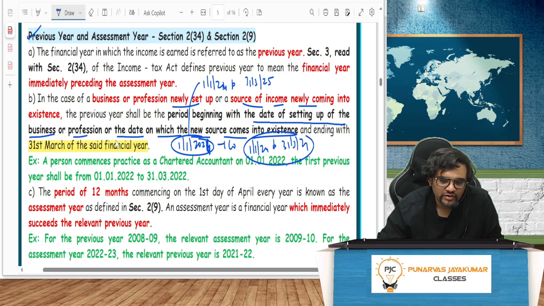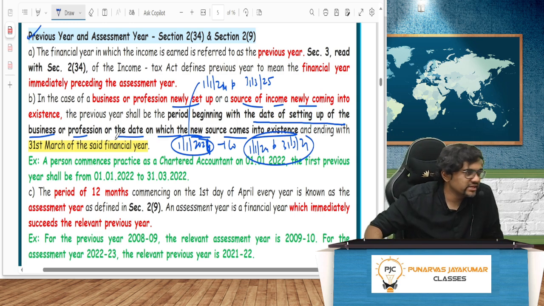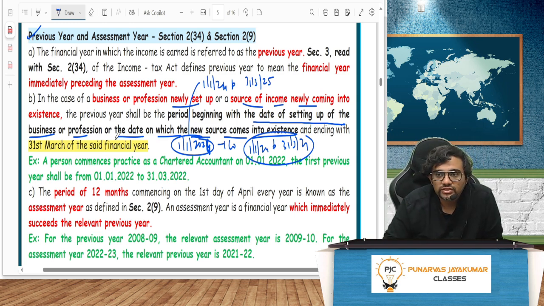So the financial year for 1/1/24 would actually be till 31st March 25. But that does not change income tax. For income tax it is 31st March 24 only; you have to file the return and everything should happen. But company law related stuff, filing of annual accounts, conducting of AGM, all that will happen next year. That's what I wanted to tell you, so kindly do not get confused. Good, Srividya, you're 100% right. Do not get confused between financial year and previous year. Our concept in income tax is only assessment year and previous year. We'll never see anything called financial year, so let's not get confused.